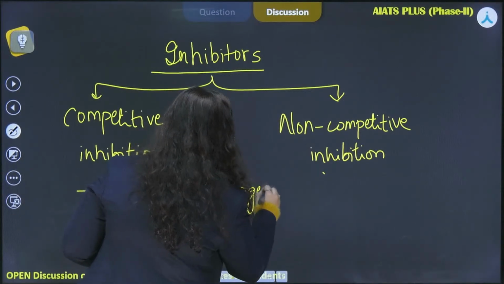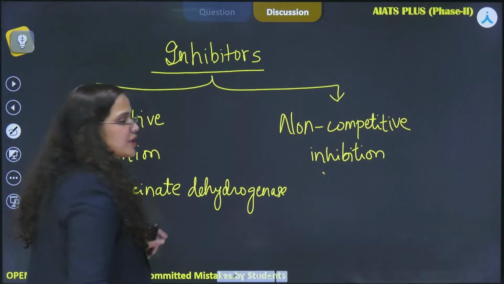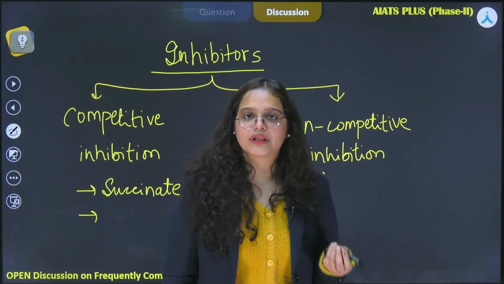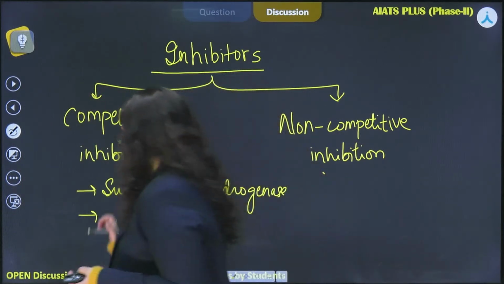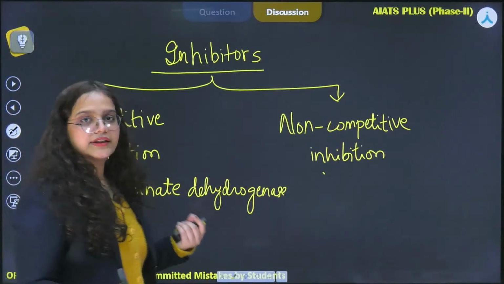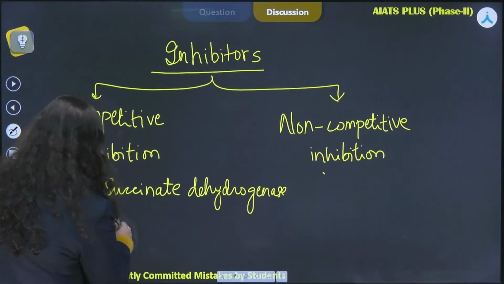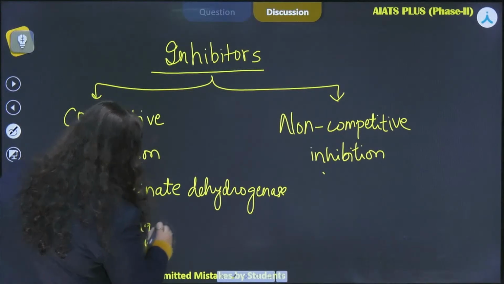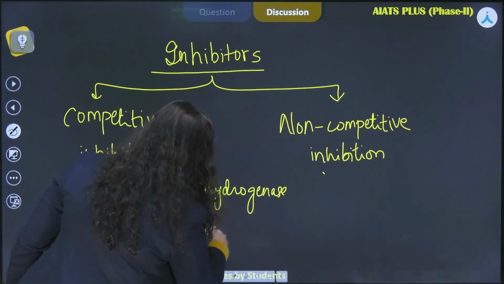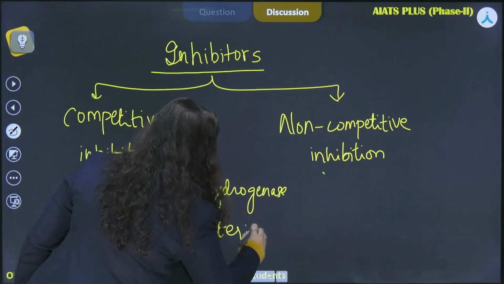And the other example, which is used at the economical scale, I would say, is the killing of bacterial colonies. And both these examples are given in our NCERT.